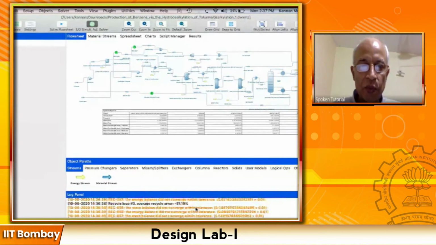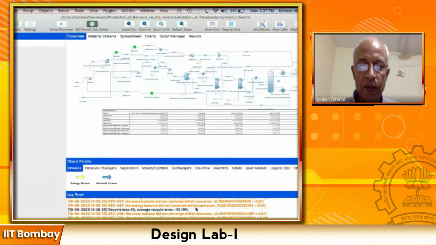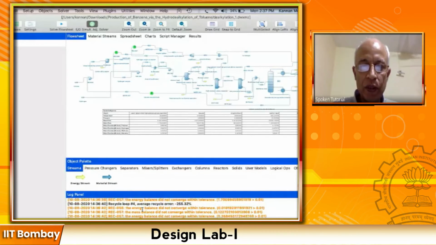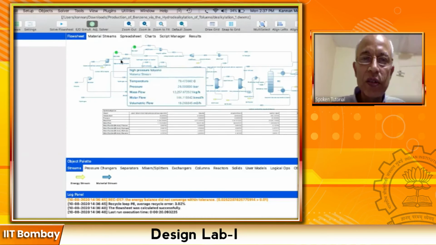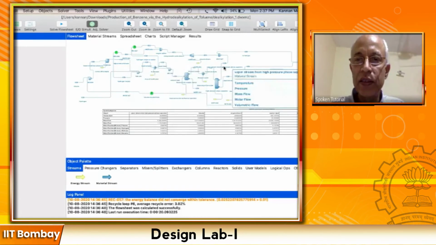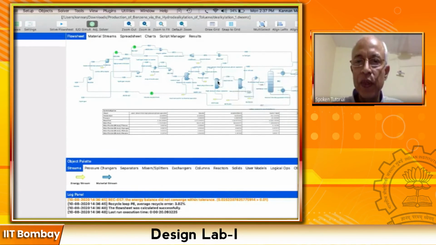It tells what converged. Okay, this is recycle loop 3, recycle loop 4, recycle loop 5, and 6. And it says that it was calculated successfully and it has taken about 20 seconds. Okay, and you can actually see all the values. For example, you can see what it is. You can see the output.